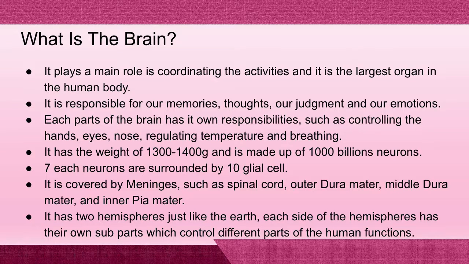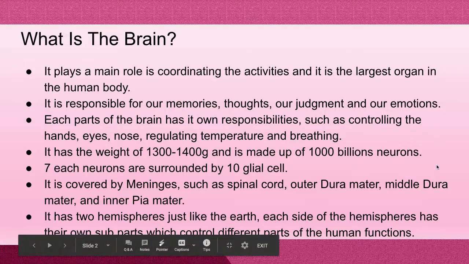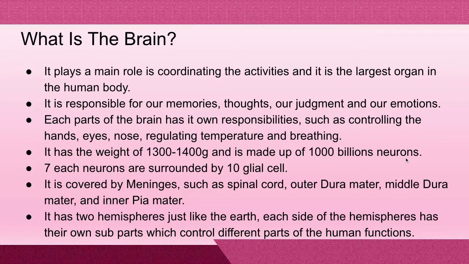It has a weight of 1,300 to 1,400 grams and is made up of 100 billion neurons. Each neuron is surrounded by 10 glial cells. It is covered by meninges such as the spinal cord, outer dura mater, middle arachnoid mater, and inner pia mater. It has two hemispheres just like the Earth. Each side of the hemispheres has its own subparts which control different parts of the human functions.